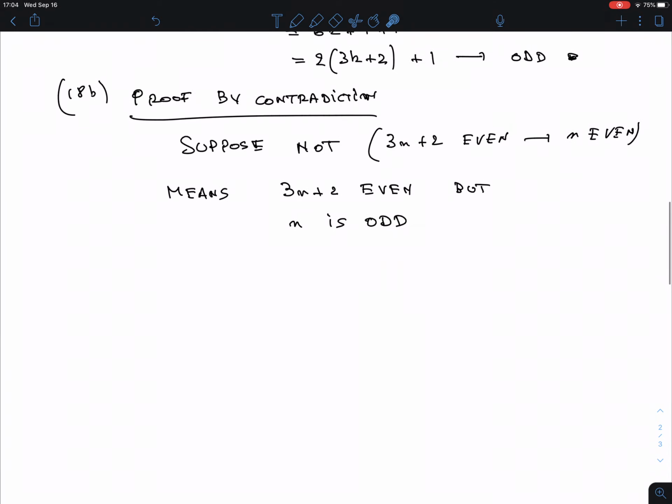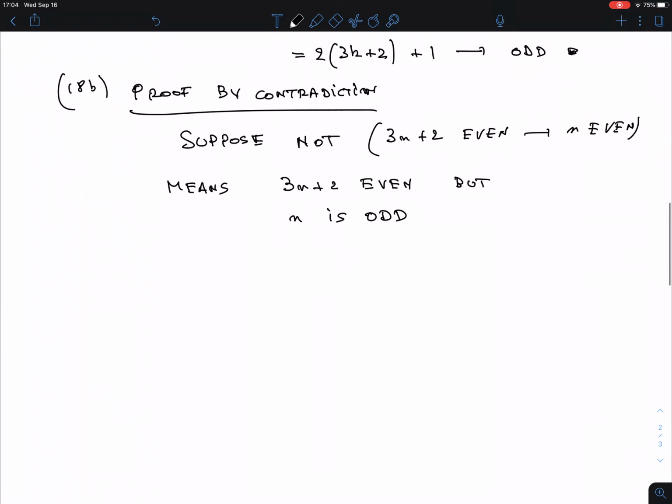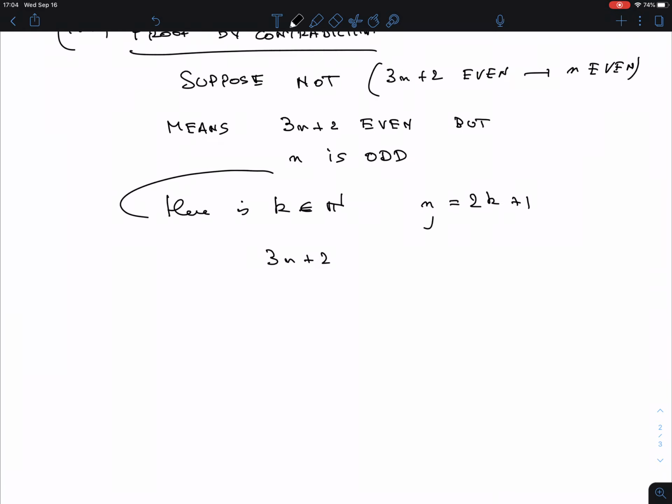So although I have this information, at the moment I don't see how to use it, but this information is something I know how to use. I actually did that in the previous proof by saying there is a natural number n, and we're using our new notation, namely that n is 2k plus 1. Now what I did next was plug this into 3n plus 2. Why do I do that? Because that's the only other thing I have not used yet, right? So that is 3 times 2k plus 1, plus 2, which is 6k plus 3 plus 2, which is an odd number.